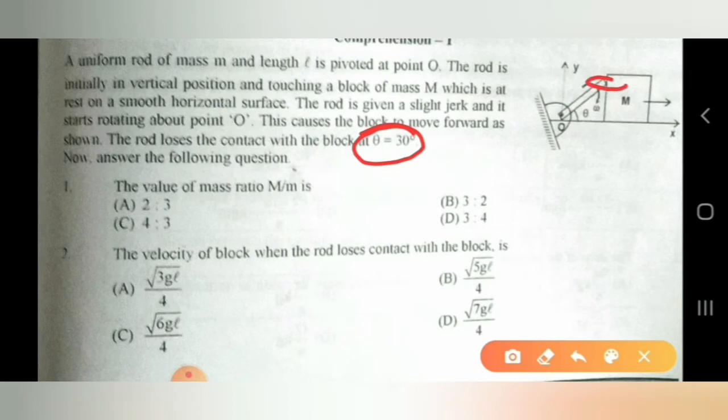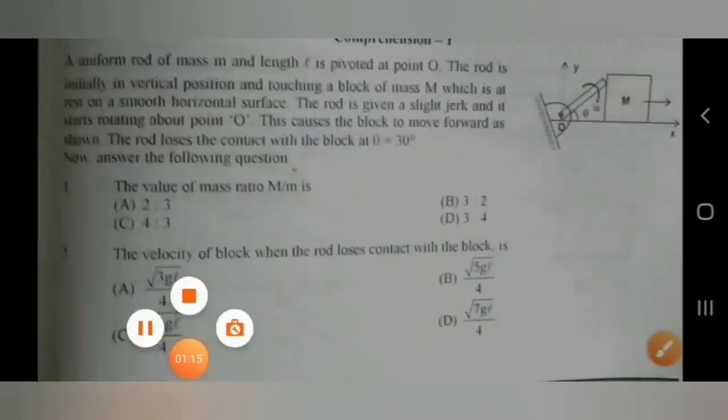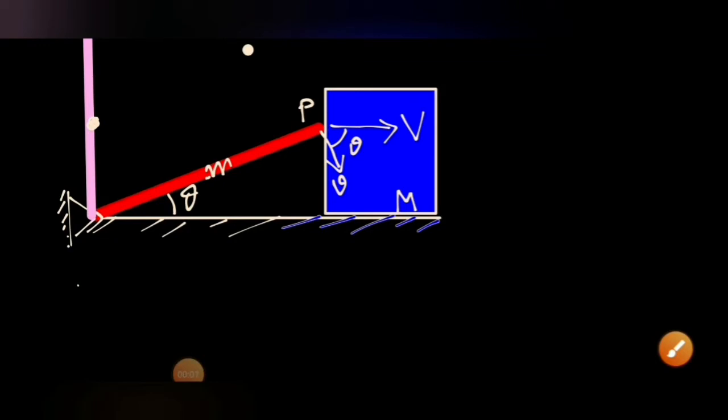Loses contact means the normal reaction becomes 0. So you have to find the ratio of capital M to small m, and at the time the normal becomes 0, what is the velocity of this block, that you need to calculate. Let's solve this problem. To solve this, let's understand.